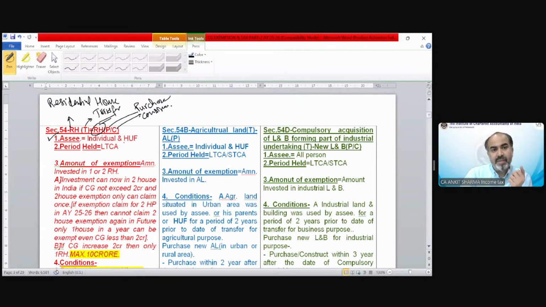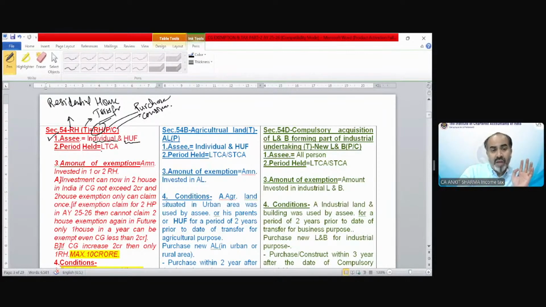The assessee, who can claim these exemptions? The assessee can be only an individual or HUF. So whenever there is a condition of residential house, the assessee would be only an individual and HUF. There are only 2 sections in which a residential house is included. So a partnership firm, a company, an LLP, they cannot claim this exemption.